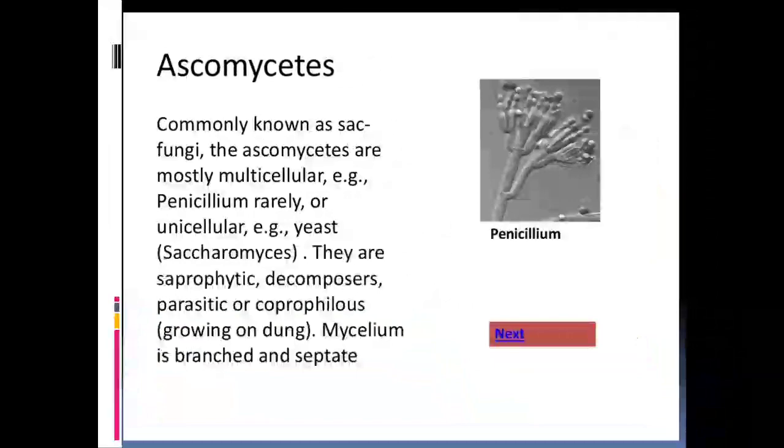When living in a host cell they are known as parasites, and sometimes these Ascomycetes are coprophilous also, growing on cow dung. The mycelium is branched and septate. In the branching mycelium, septa divide each and every cell, and each cell has a cell wall and inside the cell there is one nucleus.